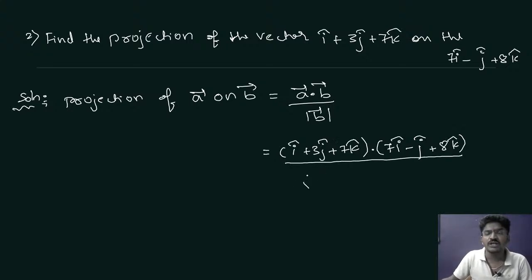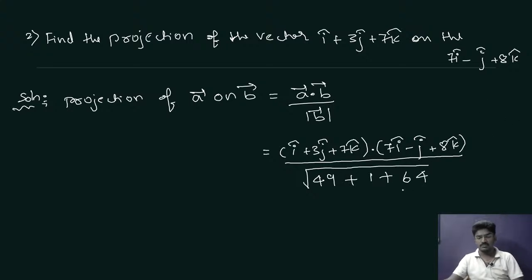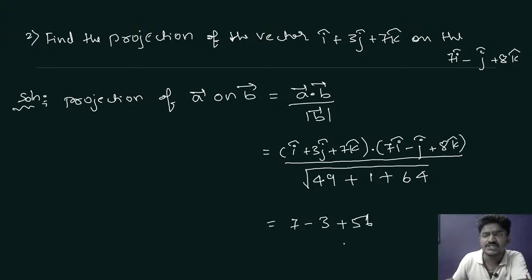What is mod of vector B? Square root of 7 square 49 plus minus 1 square plus 1, 8 square 64. Now this is equal to I cap into 7I cap is 7, 3j cap into minus j cap is minus 3, 7k cap into 8k cap is 56, divided by square root of 50 plus 64.